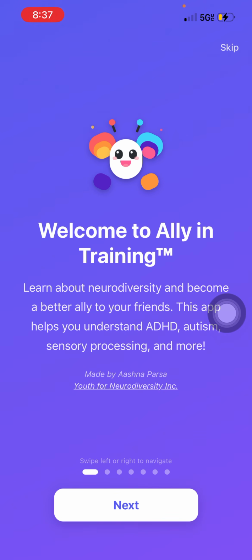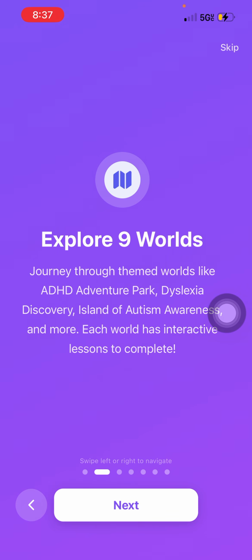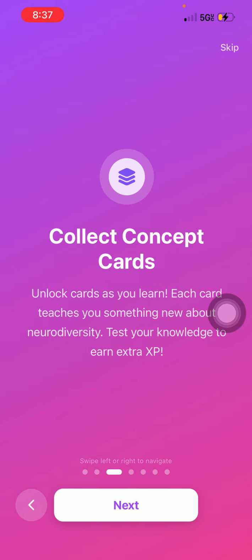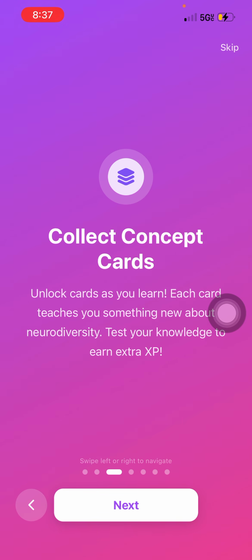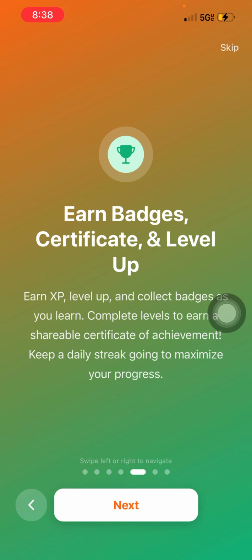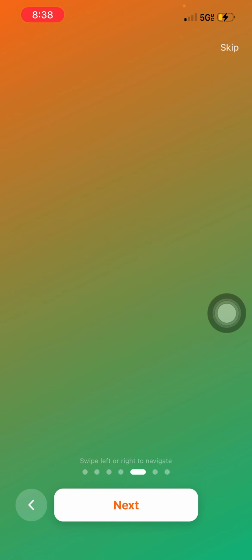Now, when you open the app, you'll see a carousel highlighting the main features. Allying Training has 9 interactive worlds, each focused on a different neurotype or learning difference. As users complete lessons, they earn concept cards that reinforce key ideas. There are also side quests that help apply what you've learned to real-life situations. Users can earn badges, level up, and track their progress as they learn.